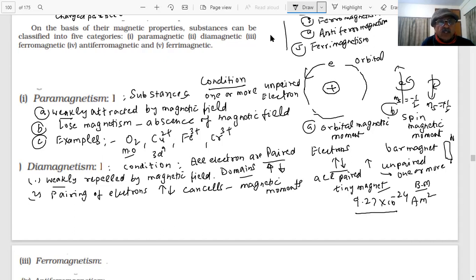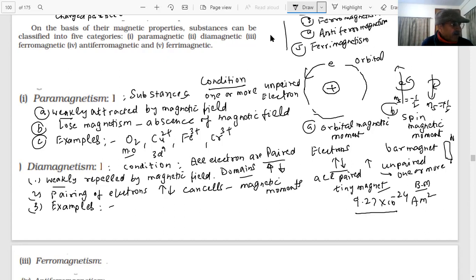But what happens is when you bring a magnetic field, students, some field will be there which will repel the magnetic field. So you see weak repulsion, students. More important questions are coming on examples, students.